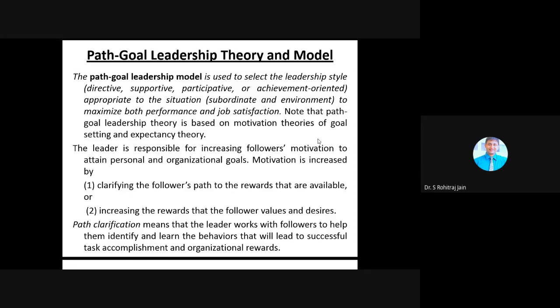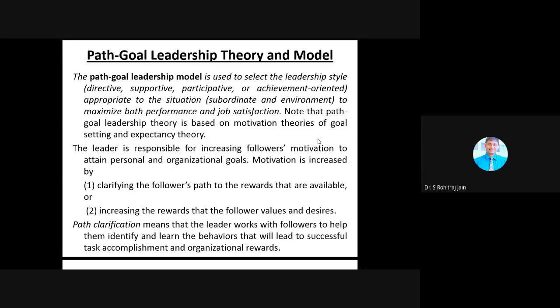A leader should always guide the follower in the right direction, so that the followers or team members can achieve the goal within the stipulated time, and give suitable rewards to the follower who is doing better in the team.